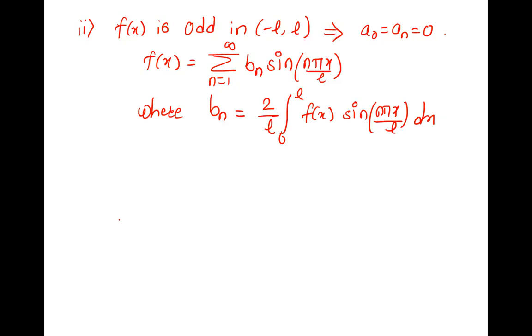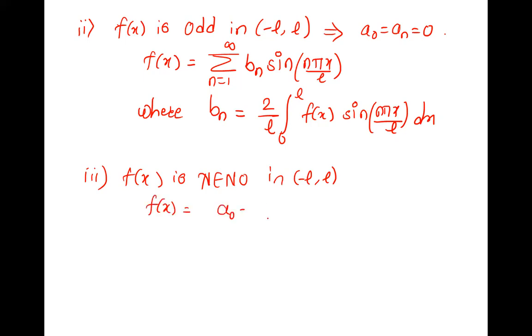F of minus x equals f of x. And the third type is if f of x is neither even nor odd, meaning both conditions are not there in minus L to L. So what is 0? Nothing is 0. So everything is there in a Fourier series.